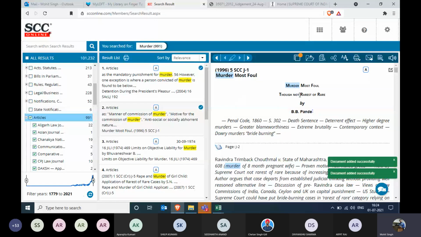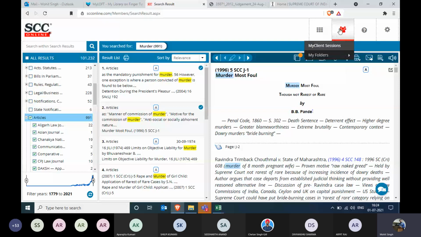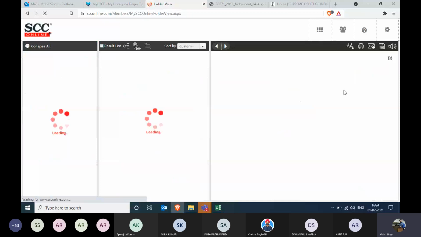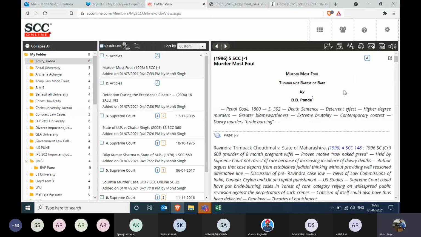So that is the first step. First of all, you need to upload all the relevant documents inside of one folder. The second step says that please go to your folder. The walkthrough over here is that you hover your mouse over here, you go to my folders and view folders. You'll see all of your newly created folders with the documents inside it.